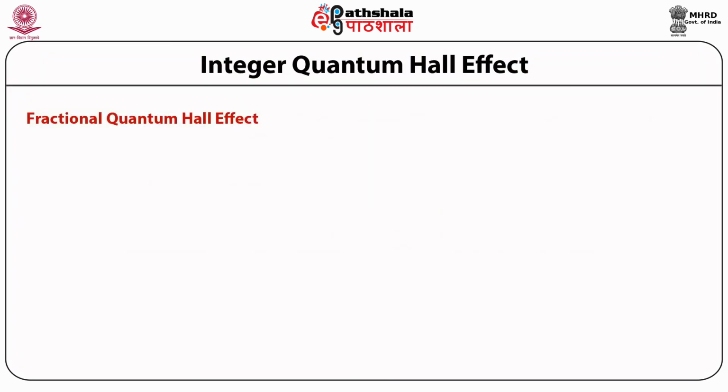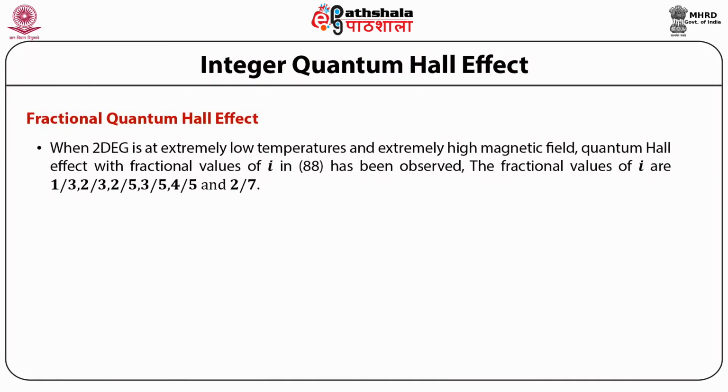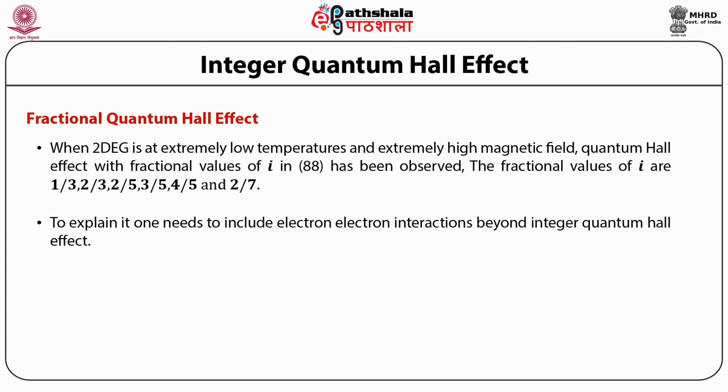Fractional quantum Hall effect. When a two-dimensional electron gas is at extremely low temperatures and extremely high magnetic field, the quantum Hall effect with fractional values of i in h upon i e square has been observed. The fractional values of i are 1 upon 3, 2 upon 3, 2 upon 5, 3 upon 5, 4 upon 5 and 2 upon 7. To explain it, one needs to include electron-electron interactions beyond the integer quantum Hall effect.